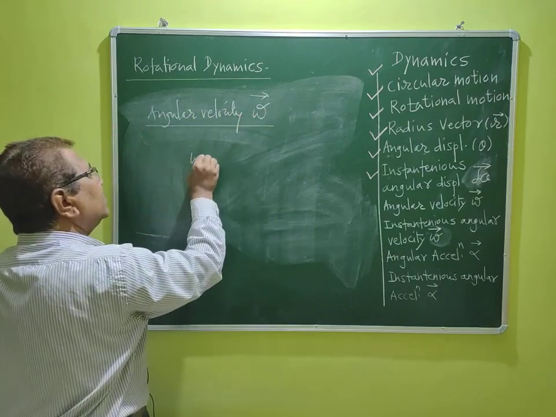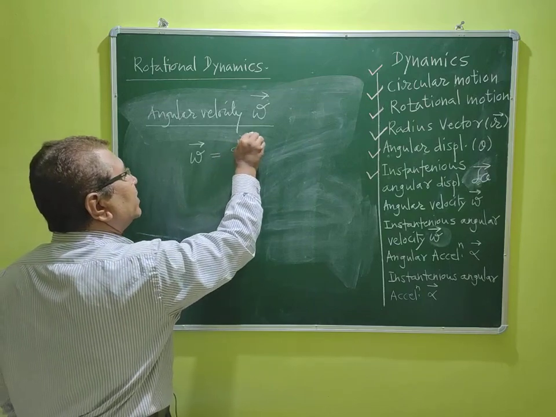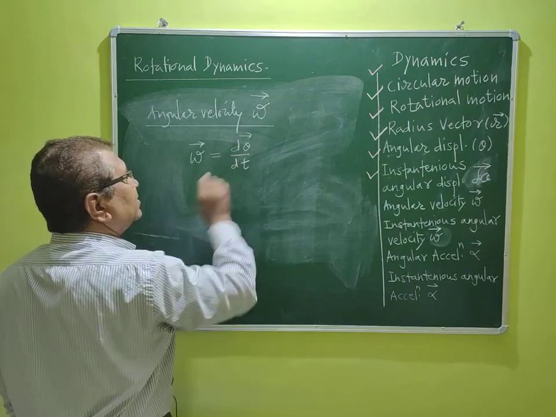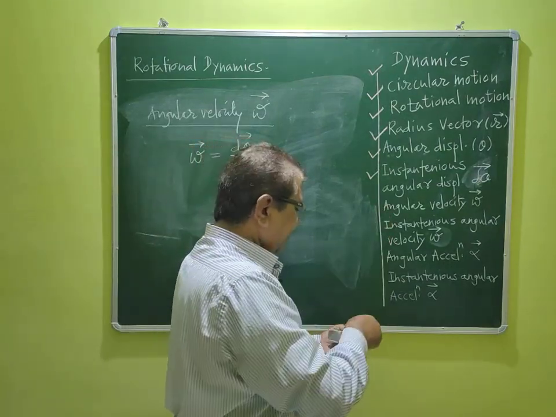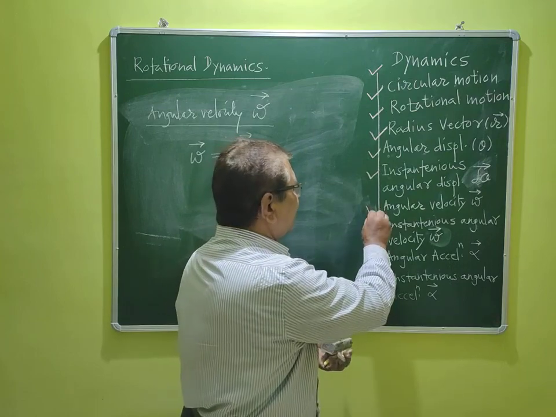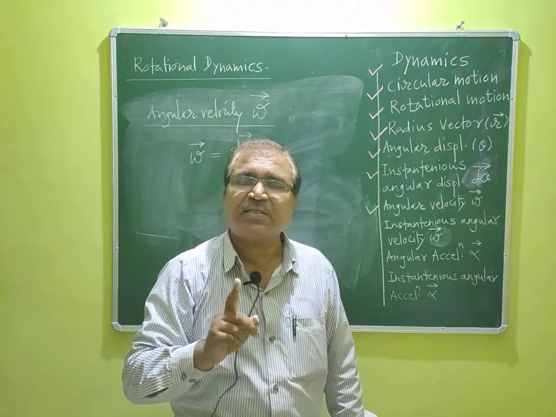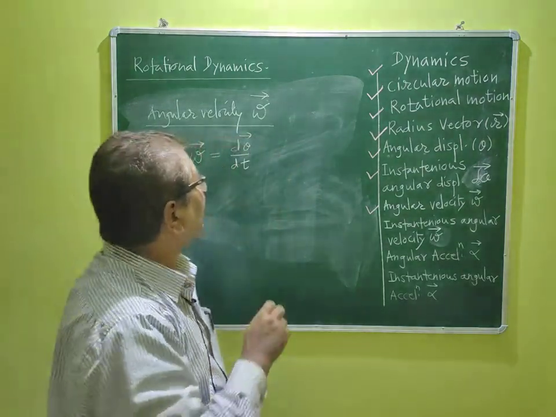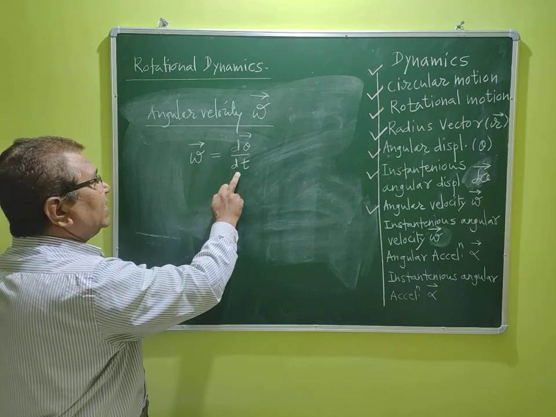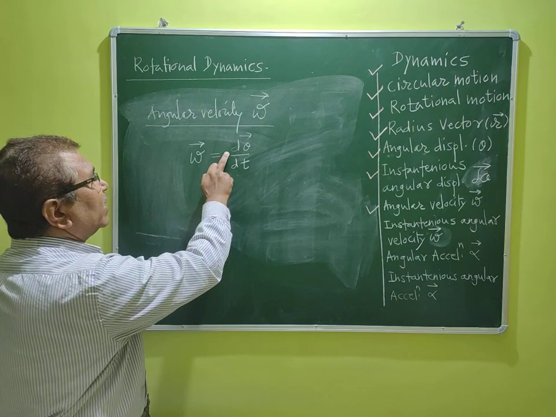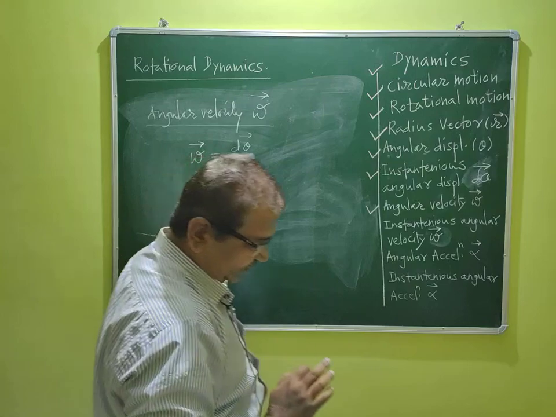So I will write formula, omega vector is equal to what? D theta vector by dt. So from this we can prepare a definition of angular velocity omega bar. Angular velocity is a vector quantity and the definition is prepared with the help of this formula. So what is this? Time rate of change of angular displacement is called as angular velocity.